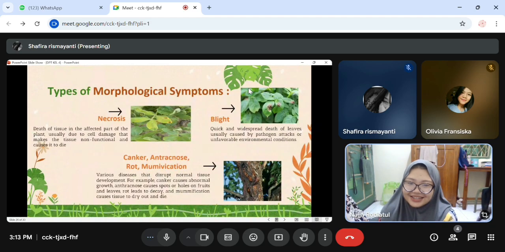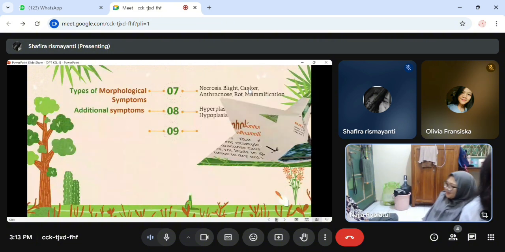Okay, dieback, the quick and widespread death of the leaves, is actually caused by pathogen attack or unfavorable environmental conditions.